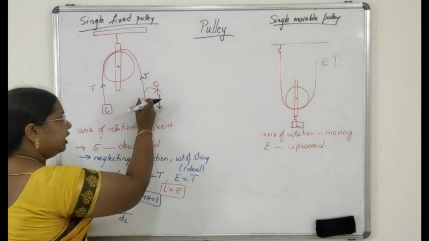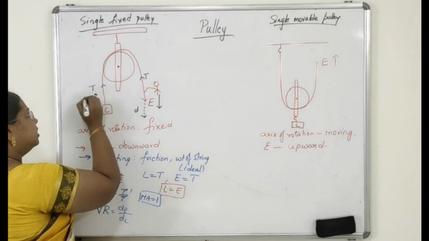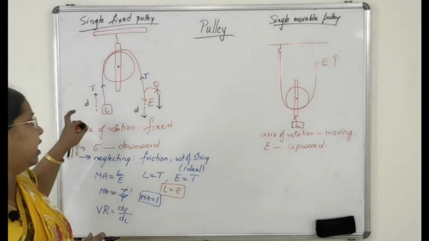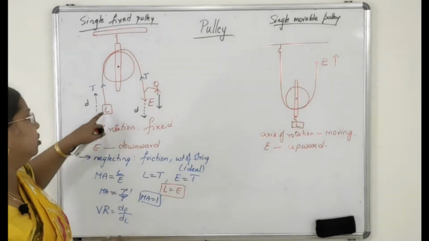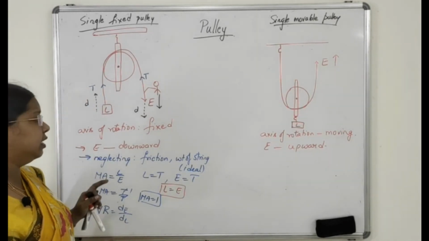If I am pulling it down through a distance d, the load was lifted the same distance in the upward direction.